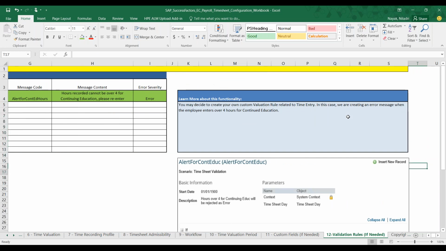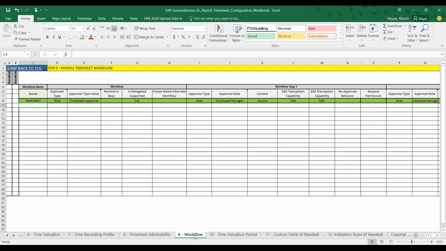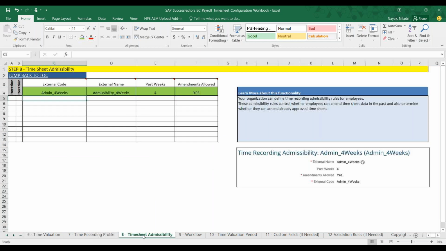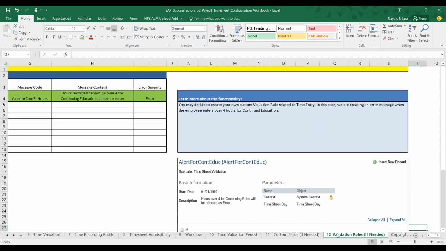So this is just an overview of the workbook, but I would like to highlight here: all the sheet number 1 to 10, the time evaluation, period, workflow, like who will be approving when you submit a time sheet, all this information will generally come directly from your EC time module. The only thing from an EC payroll integration point of view is that you have to take care of sheet number 11 and 12, custom fields and the validation rules. Other than that, the remaining fields will be filled up by your time consultant.